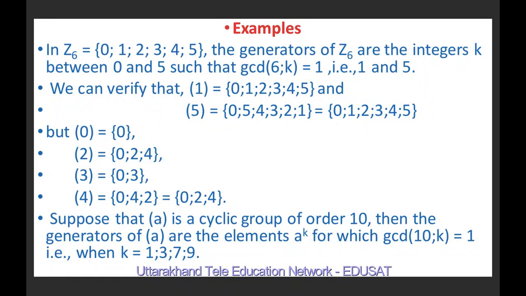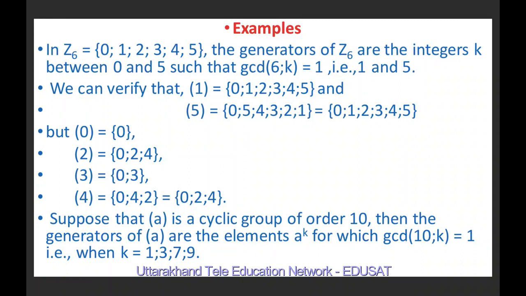Because we know that U10 consists of the set of all positive integers which are relatively prime to 10, which are nothing but 1, 3, 7 and 9. And so gcd(10, k) equals 1 when k equals 1, 3, 7 and 9.